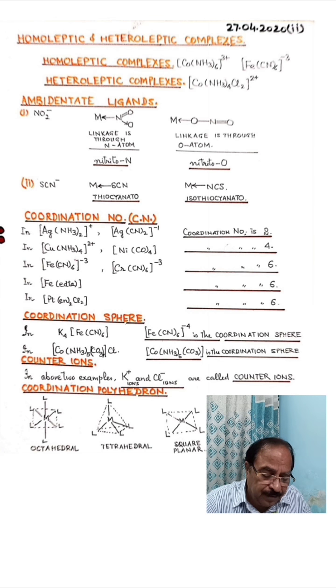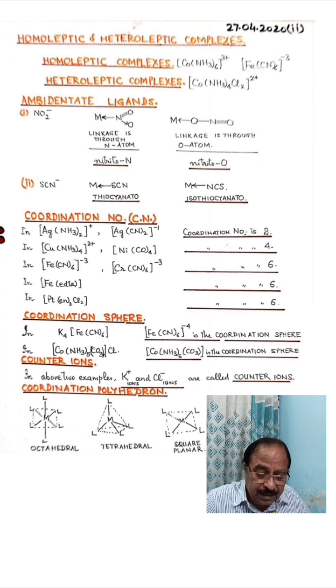And in the third pair of examples, 6 cyanide ligands are ligating with 1 iron cation. Similarly, in another example, there are 6 cyanide ligands which are getting bonded to the chromium cation. So if somebody asks me, what is the coordination number of iron? Sir, it is 6. What is the coordination number of chromium? It is 6. So what is coordination number? Sir, it is the number of unidentate ligands which ligate with the central metal atom or ion. I think it is clear.